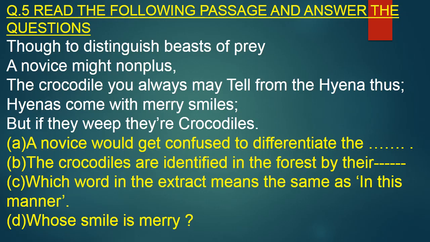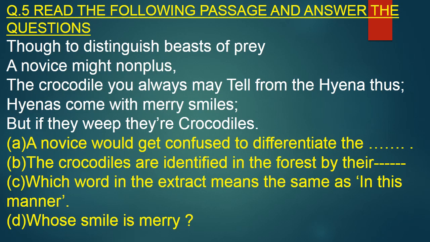Now question number 5. Read the following passage and answer the questions. Though to distinguish beasts of prey a novice might nonplus, the crocodile you always may tell from the hyena thus. Hyenas come with merry smiles, but if they weep, they are crocodiles. So questions are, a novice would get confused to differentiate the dash.